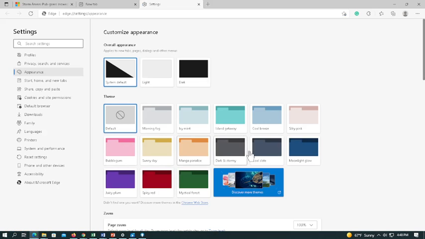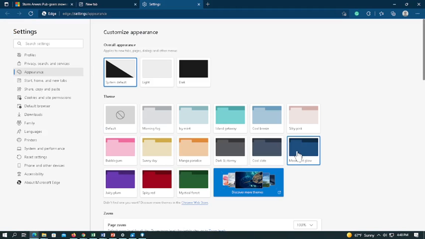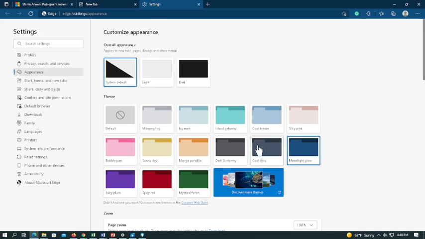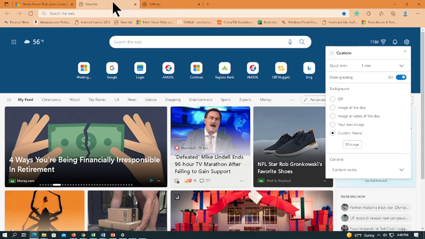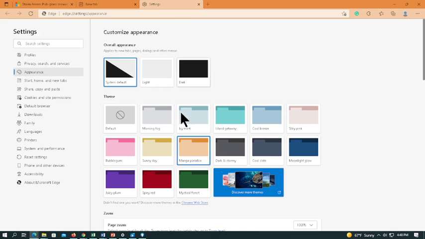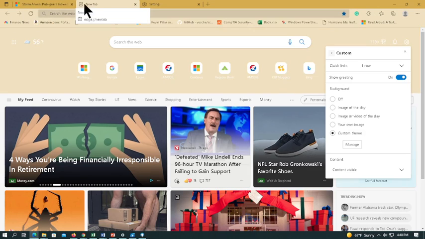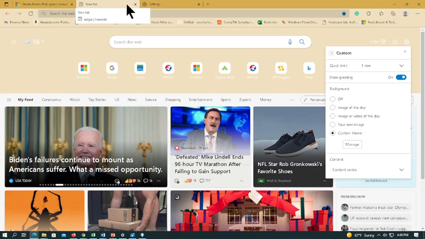So let's say, hey, I want this one here. I go back to it, and now you see that. If you didn't like that, you just go back. You really didn't even have to close it. It changes on its own. So whichever one it is that you're going to like, go with it from there. And again, it's not that hard to change.